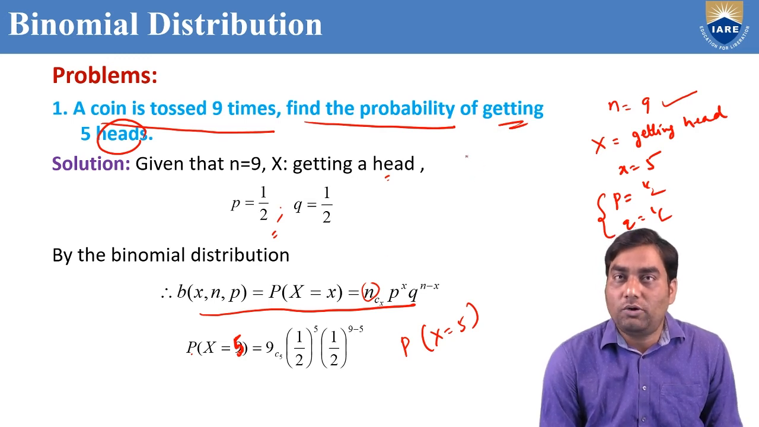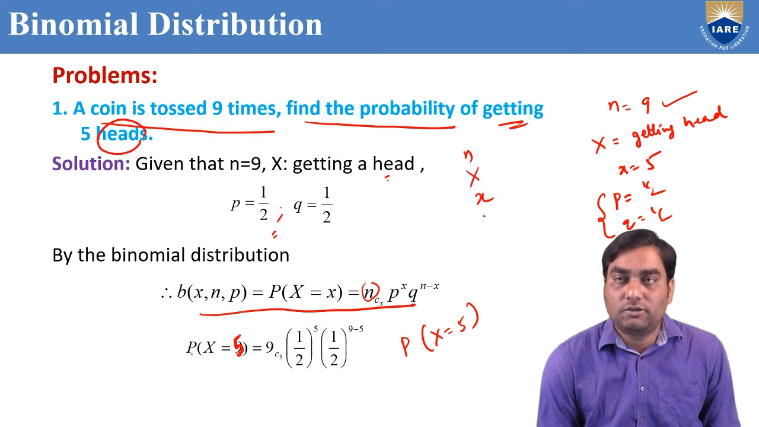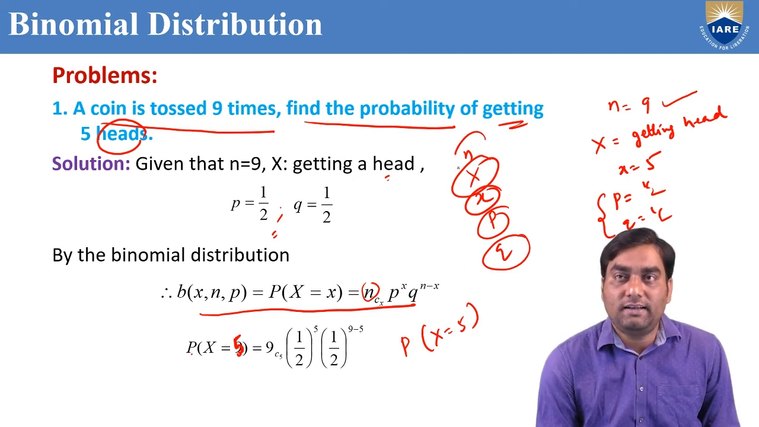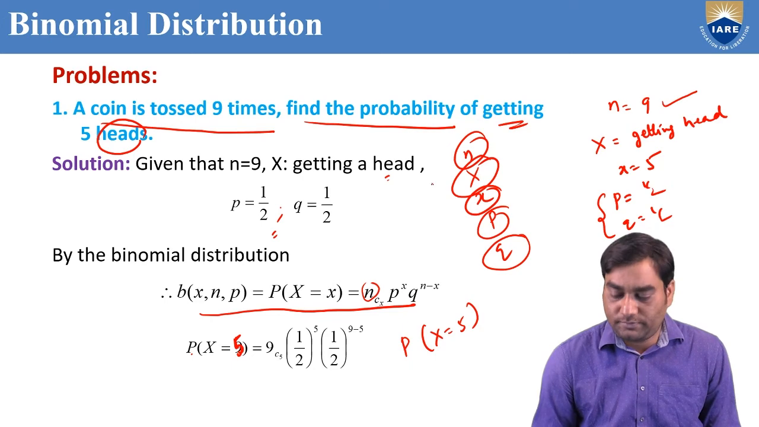So to solve problems on binomial distribution, we need to identify what is small n, what is capital X, what is small x, what is p, what is q. Then you substitute in the formula. Here capital X is the success, small x is the number of successes. p is the probability of success in a single trial, q is the probability of failure in a single trial, n is the total number of trials.